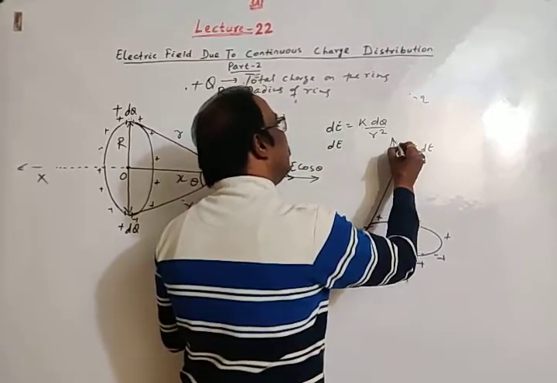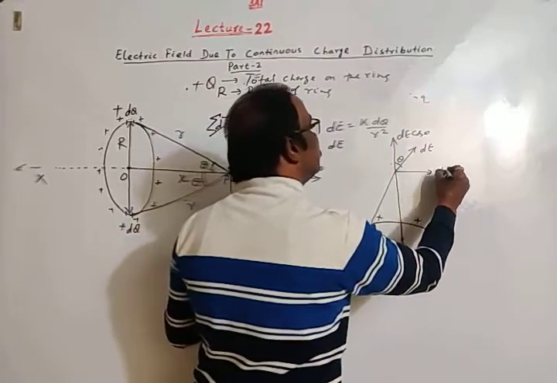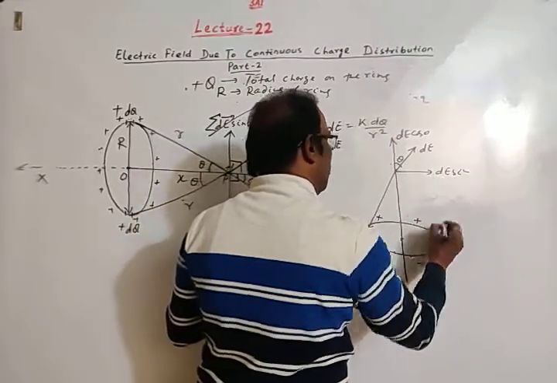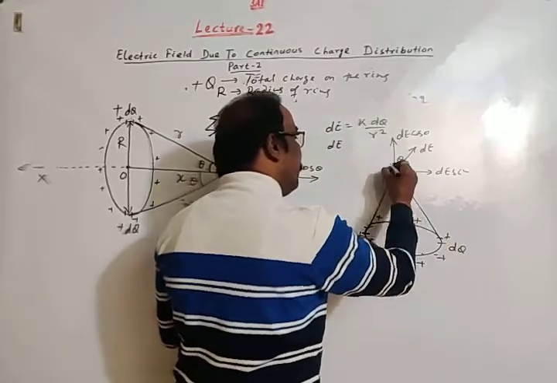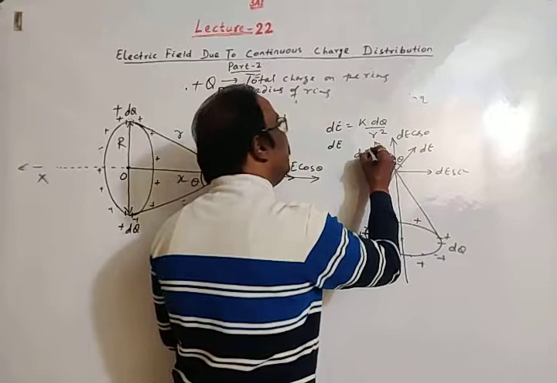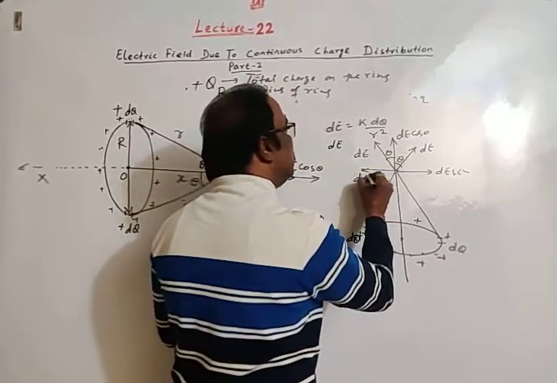This angle is theta, so this is dE cos theta and this is dE sin theta. Similarly for this other dq, the electric field is dE, this angle is theta, this is dE cos theta and this is dE sin theta.